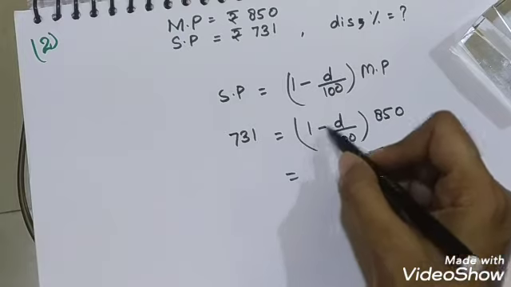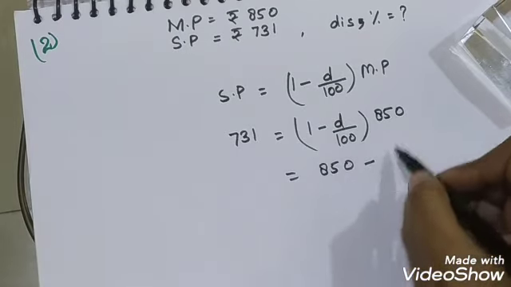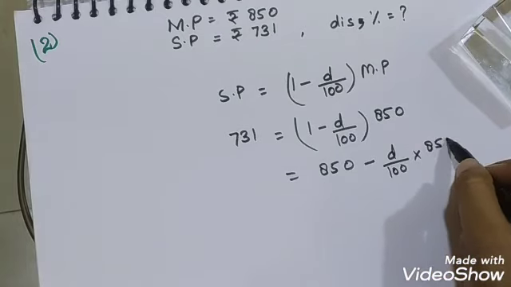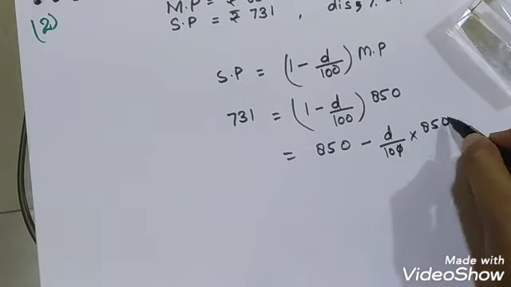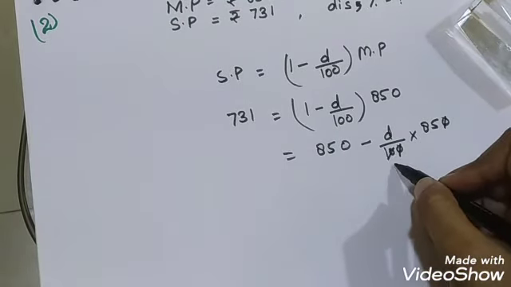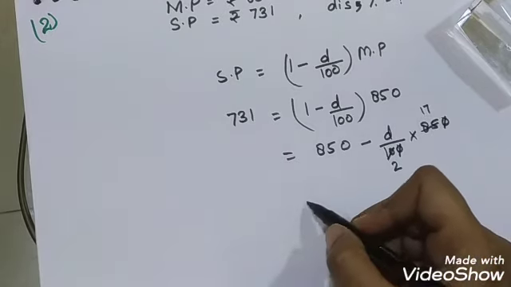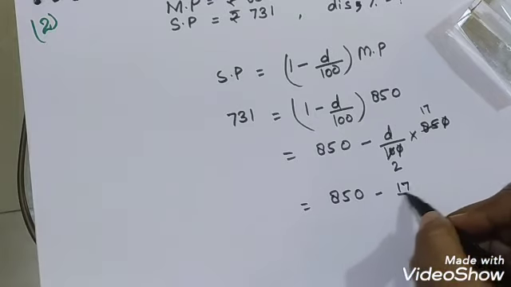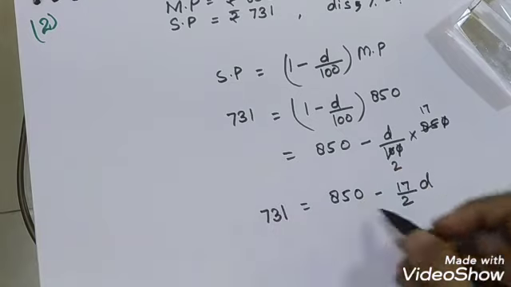Then 1 is multiplied by 850, and D upon 100 is multiplied by 850. When we open the bracket, both terms are multiplied by 850. So 0 is cancelled with 0, and 5 2s are 10, 5 1s are 5, and 5 17s are 85. So we get 850 minus 17 upon 2 D is equal to 731.